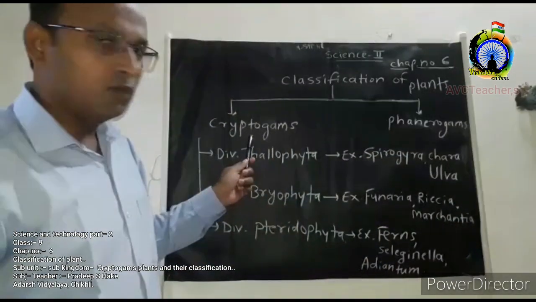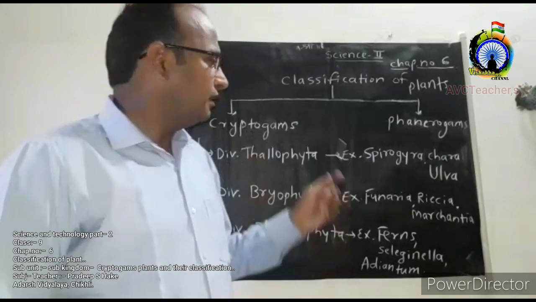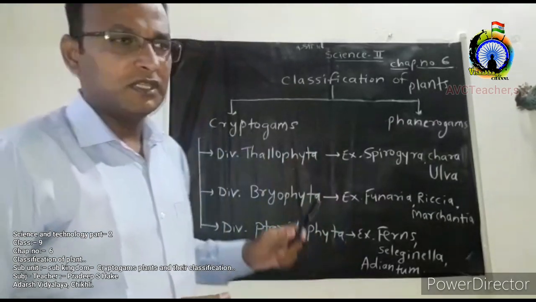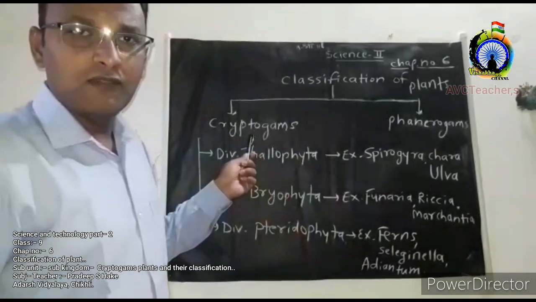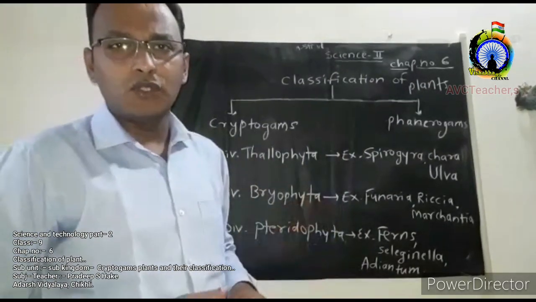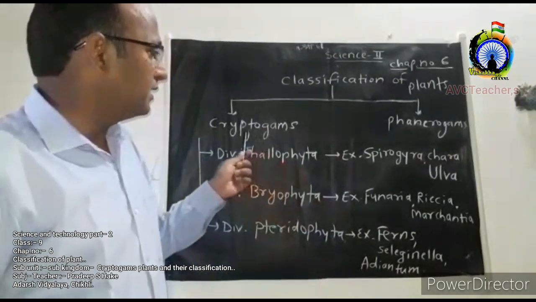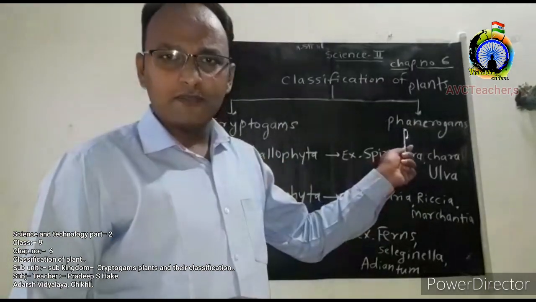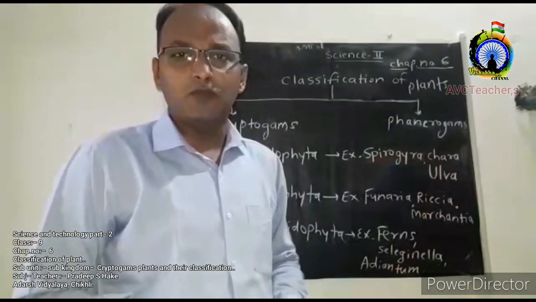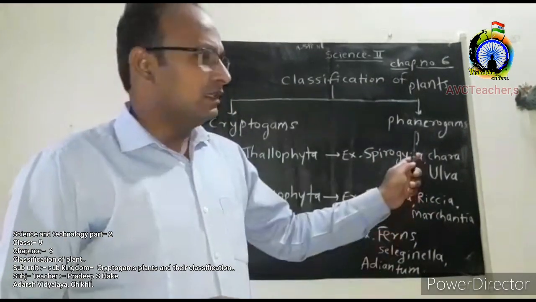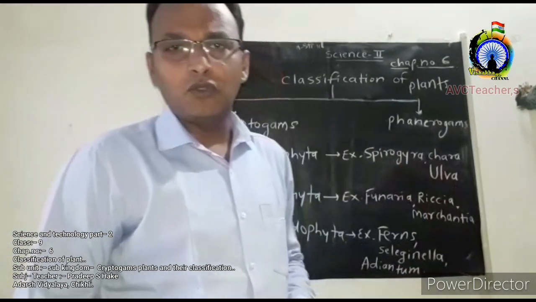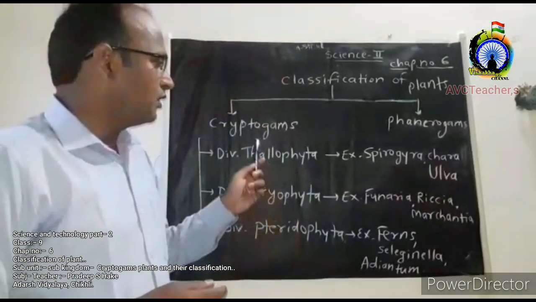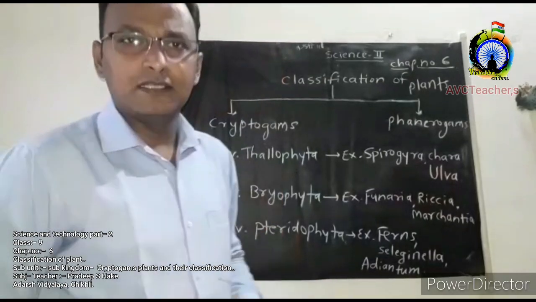Here, crypto means hidden and gams means reproductive organ. Thus, these are the plants which have hidden reproductive organs. Such plants are called cryptogam plants. Here, phanero means visible and gams means reproductive organ. Thus, these plants have visible reproductive organs. In this class, we learn about the cryptogam plants.